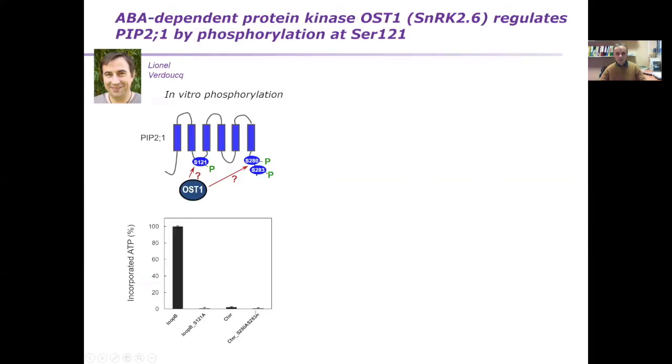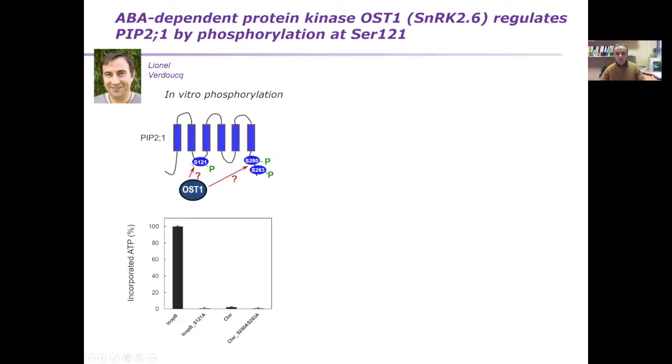Here you can see that the C-terminus was clearly not recognized by the OST1 protein kinase. In contrast, OST1 was able to phosphorylate this intracellular loop, so-called loop B, and this phosphorylation response was missing when we mutated this serine 121, indicating a putative functional role for another site in the aquaporin.